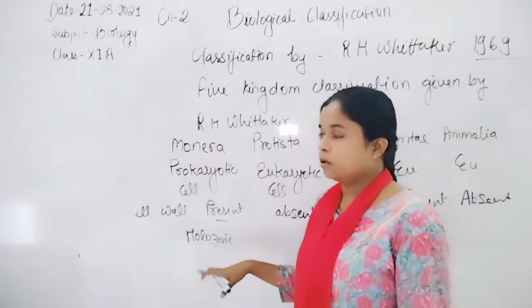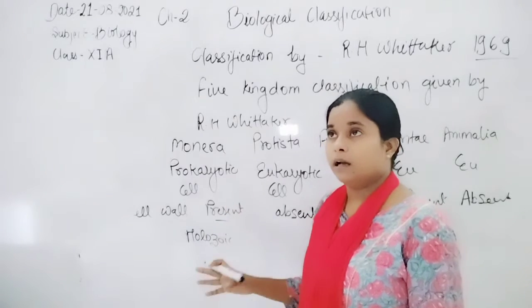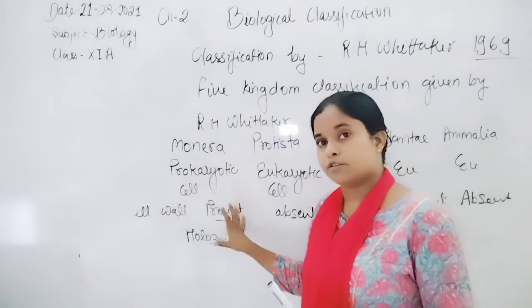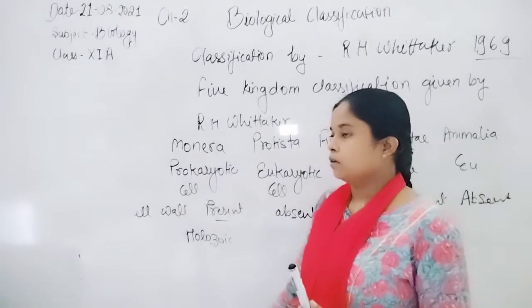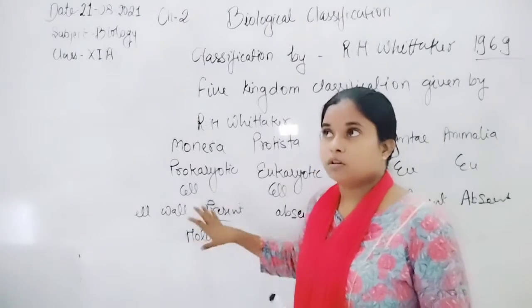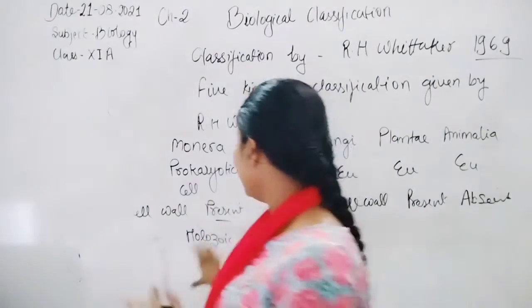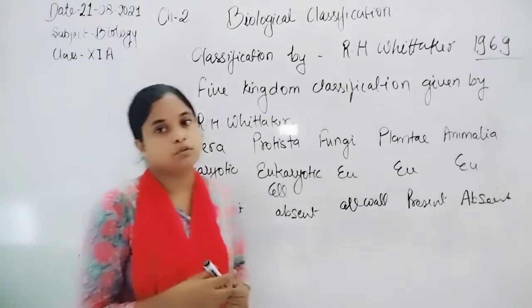Some of the prokaryotes, some bacteria, form their own food; they are autotrophs. Some are heterotrophs, some are saprophytes. Some methanogens use methane gas, and some are chemoautotrophs. So a large number of variations in mode of nutrition are shown by the Monera group.